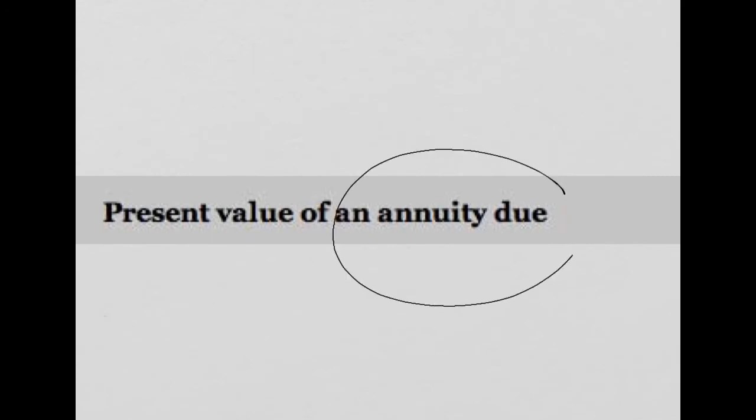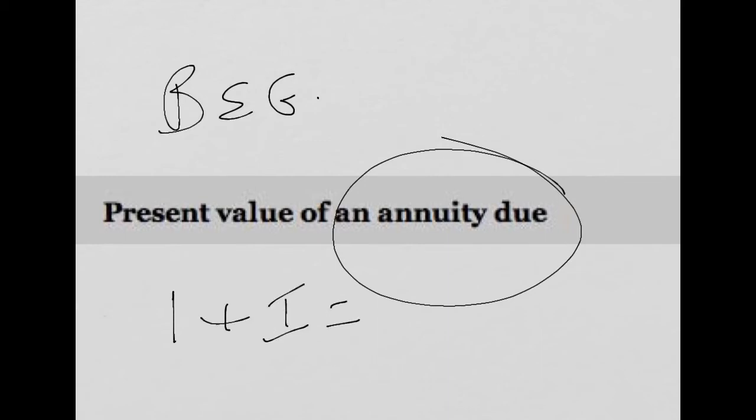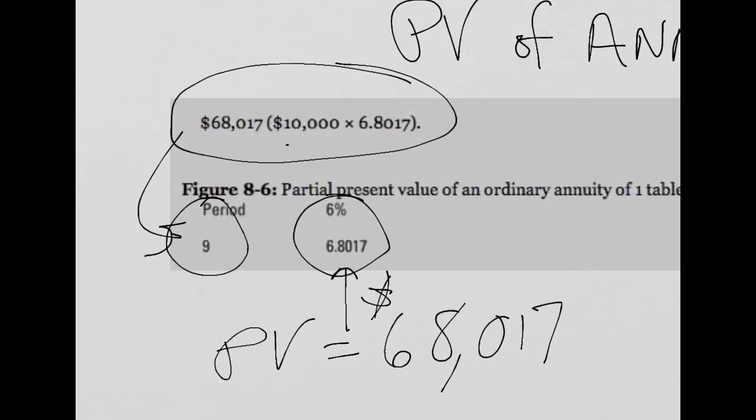What if it's an annuity due? That's taking out the money at the beginning of the year. Before, we were taking the money out, the $10,000, at the end. This has to be adjusted, or we're going to use the same table, and we just make an adjustment for the table. Since we have one more period of interest or time value of money, we do the same thing as we did before with the future value. We take 1 plus the interest rate, and that's the factor that we multiply on the table. So if we were before at 6%, it would be 1.06 as our factor. We multiply 1.06 times the number found on the table to get our new factor for present value of an annuity due. That's simply what, since it's the beginning of the period.